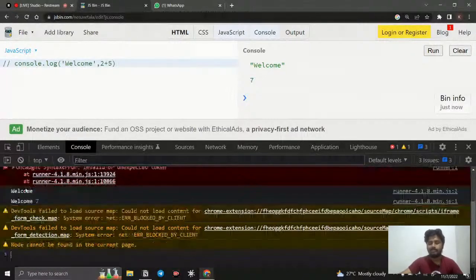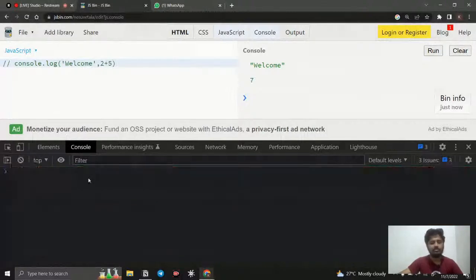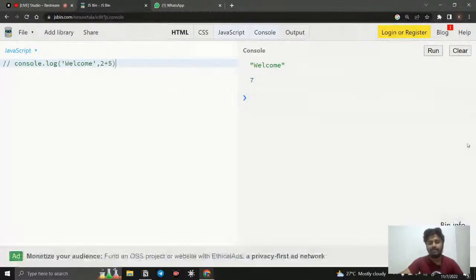When it is orange, it is a warning message, but we need not give much care to this. The reason it is coming is because of a Chrome extension that I have downloaded. The warning is for the developer, not for the application that I have built. It can be rectified later, but the error is something that we need to look into seriously and rectify. Okay, so that is what we do.